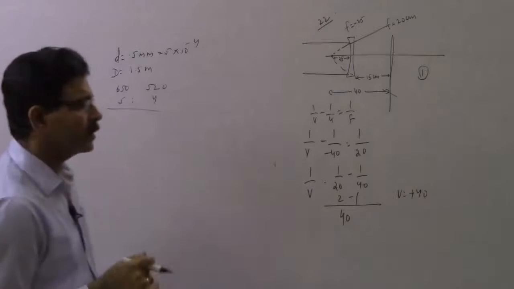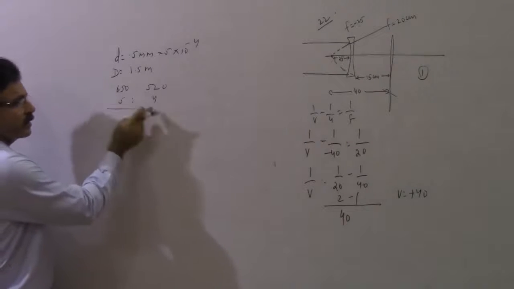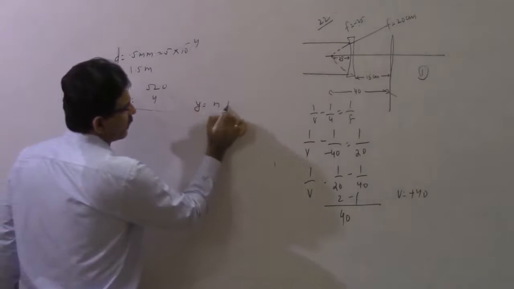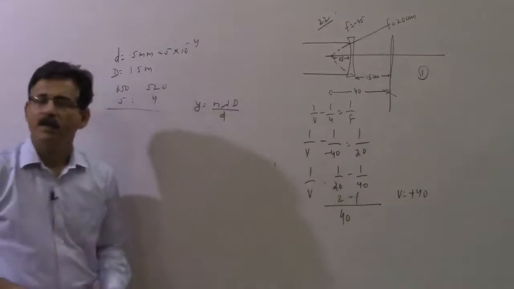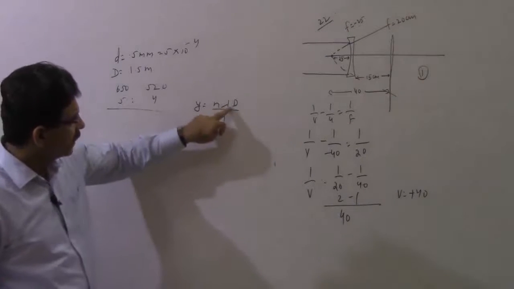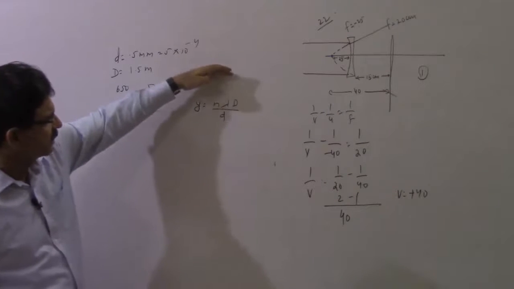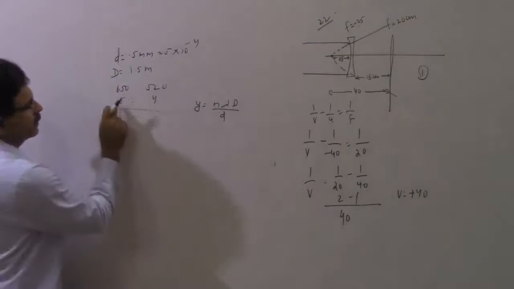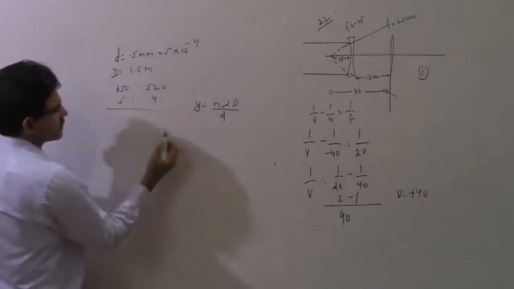So whenever you are doing the problem, I told you, if you are taking the higher wavelength, then take this, because the formula for y is y equals n lambda D over d. This is the formula. Now, if y is the same for both, at the same place you are getting the maxima. If lambda is more, n has to be small. So if you are taking the higher one, take the smaller n, or if taking 520, take 5. So okay, let us take 4.